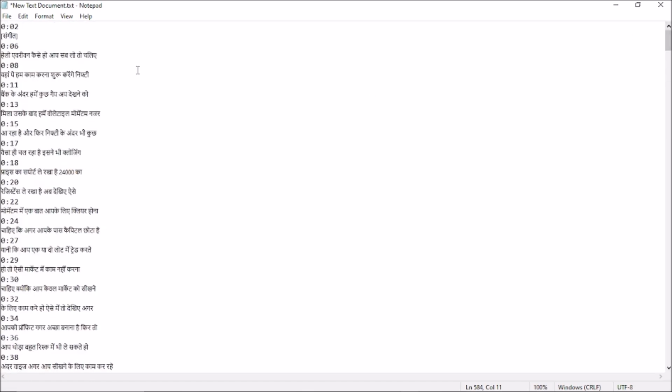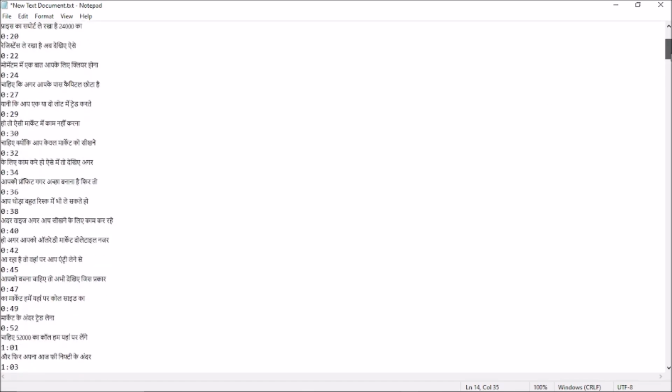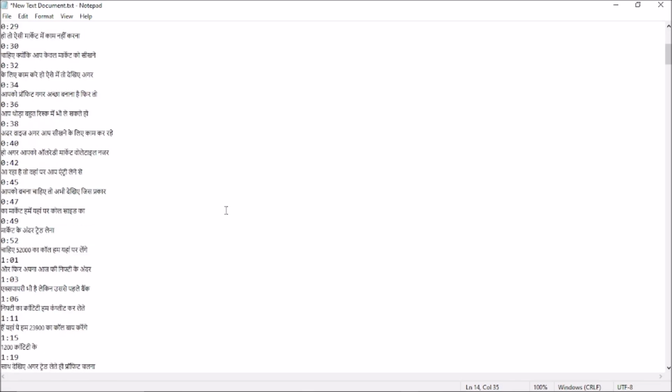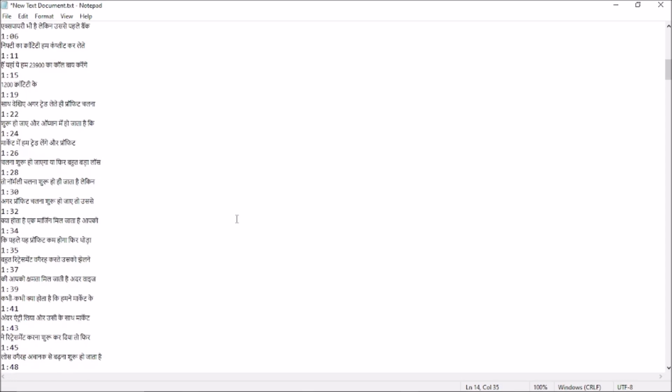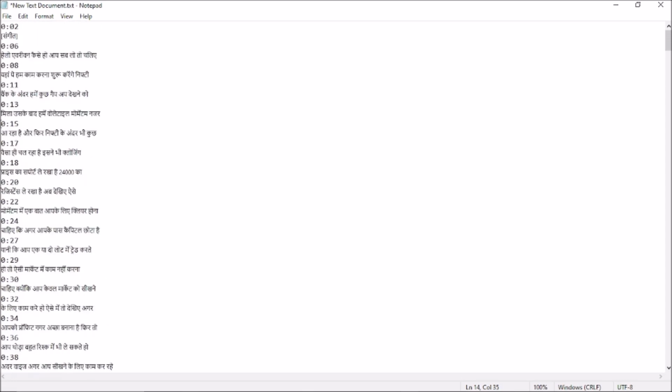Whatever transcript is generated by the YouTube algorithm, we are just trying to take up an algorithm to beat the algorithm, the stock market algorithm. So this is how you should paste this thing. It is nice. The only thing is, it is easy to understand that after each timestamp we are getting the text. So it's easy, just put in a for loop and we are good to go. Let's see how to process this.